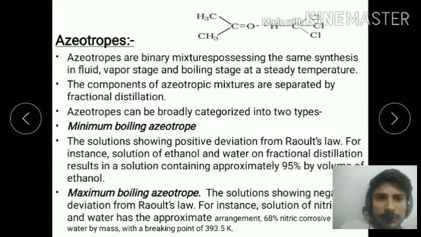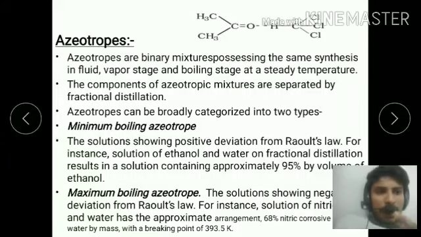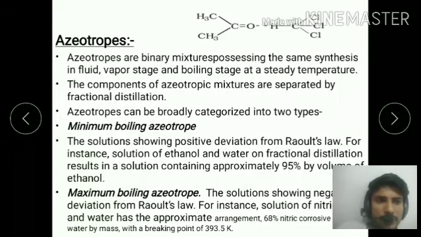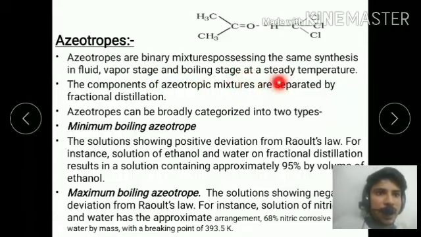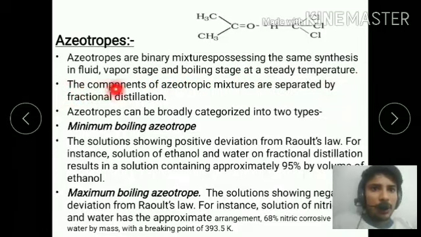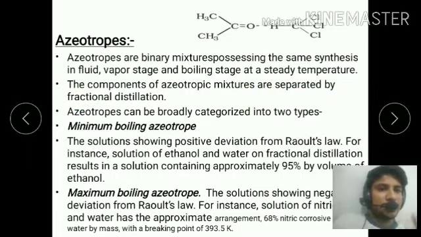What are azeotropes? First, we should know what azeotropes are. An azeotrope is a mixture of two liquids that cannot be separated by simple distillation. Azeotropes are binary mixtures possessing the same composition in liquid and vapor phase, and boiling at a constant temperature. The components of an azeotropic mixture are separated by the fractional distillation method.